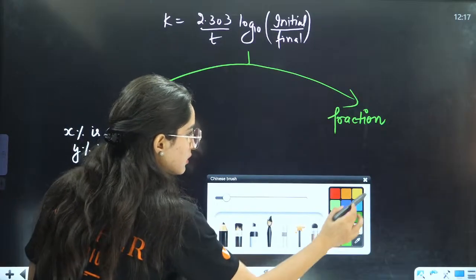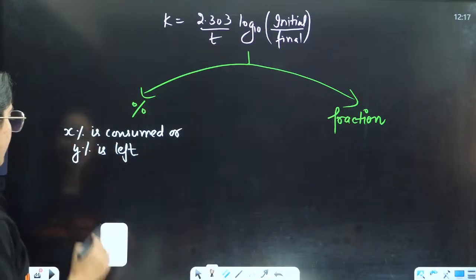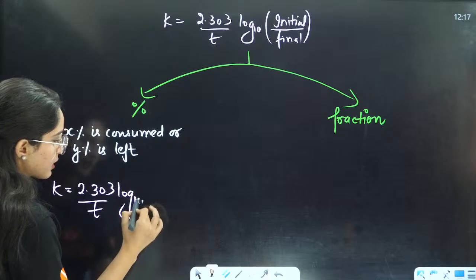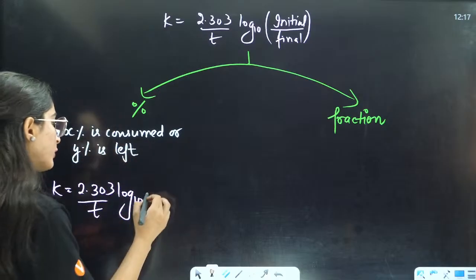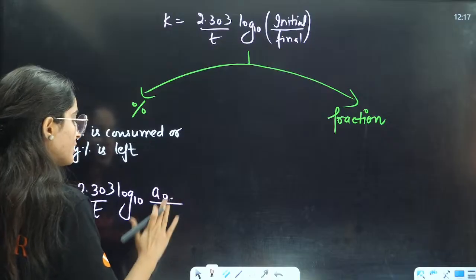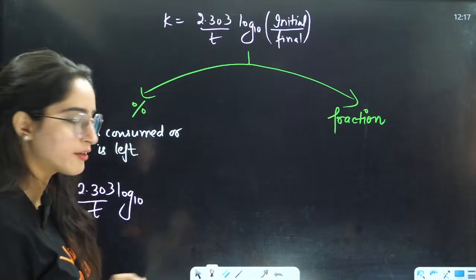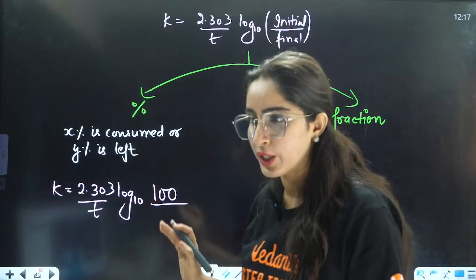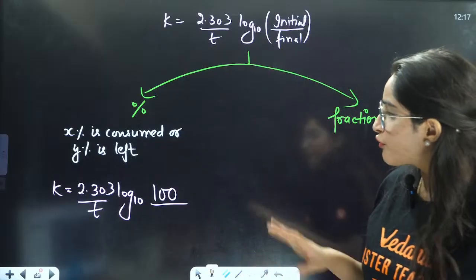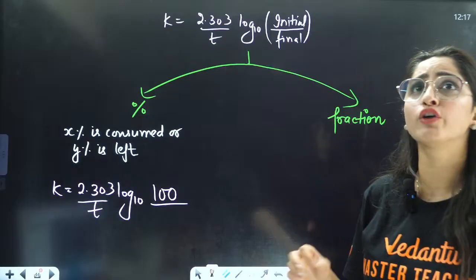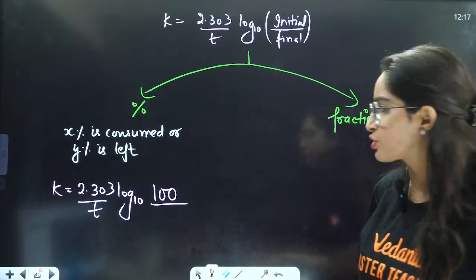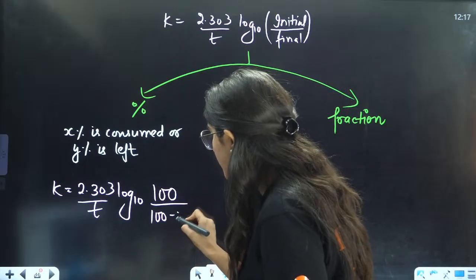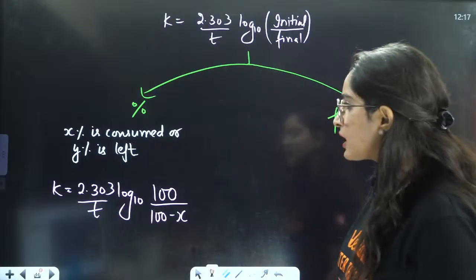What will be the answer? If you talk about X percentage consumed, then you will write K is equals to 2.303 divided by t log base 10. Initially it was A0, and I will take the A0 in percentage as 100, because nothing will be given to you. This I am talking when no initial concentration is given. For example, they have given you 40% is consumed, 30% is consumed. So initially you will take it as 100 and then in final you will subtract X percentage. That will be your answer.